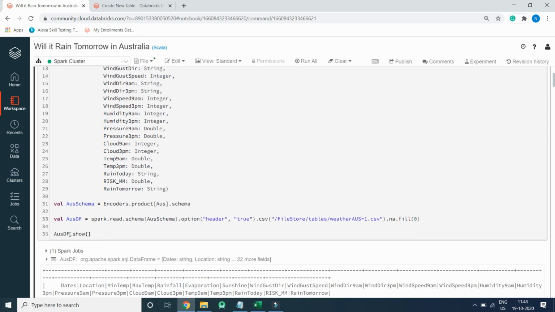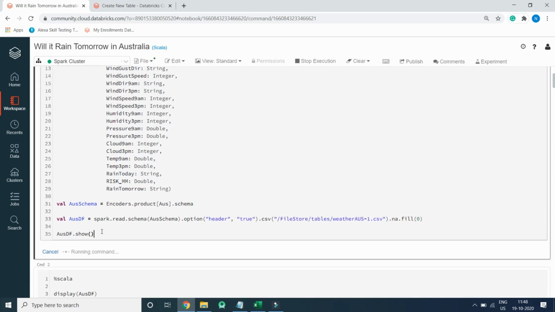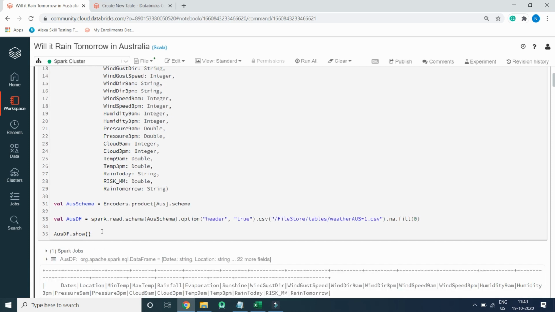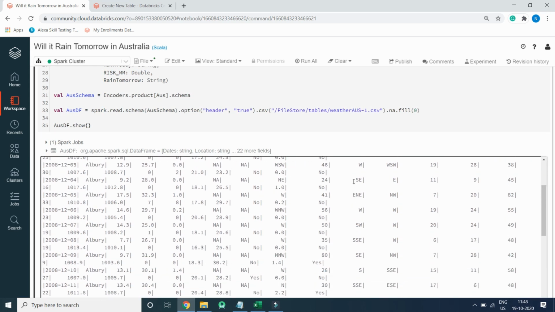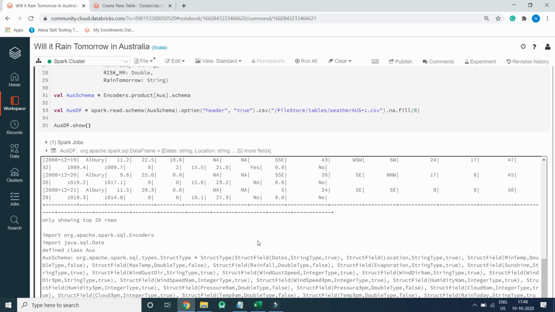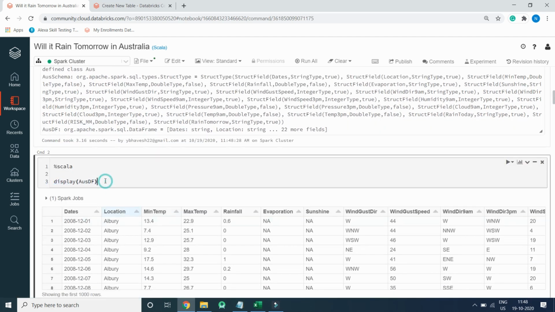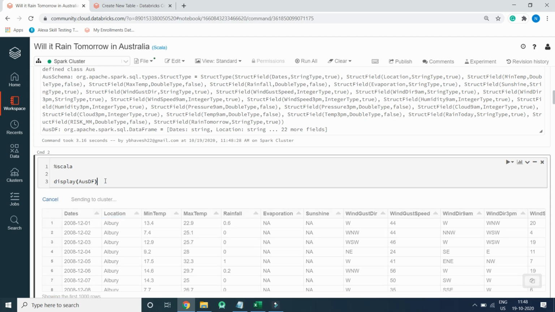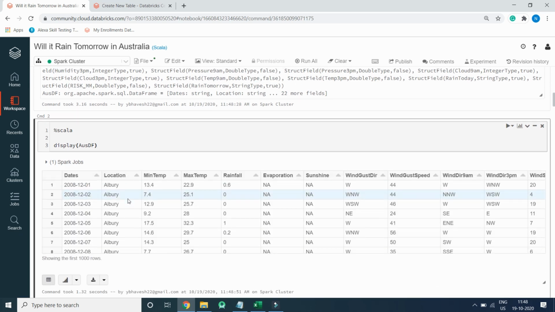Now osdf.show will display the data frame. So this is how we create a data frame from the CSV file. You can see the data has been displayed. We can also display the data by using display(osdf). So you can see the data has been displayed.